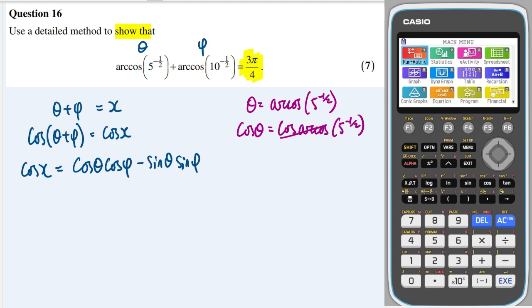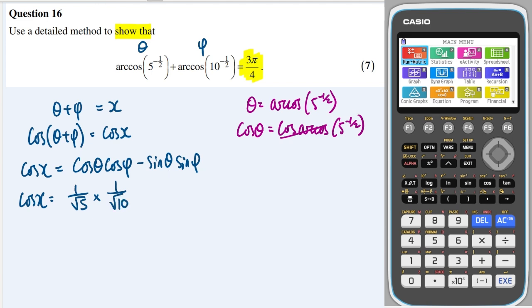So we know that cosine theta is just 5 to the minus half. So I can write here that cos x is equal to 5 to the minus half, which is the same as 1 over root 5, multiplied by cosine phi. By the same token, it's just going to be 10 to the minus a half, which is 1 over root 10.